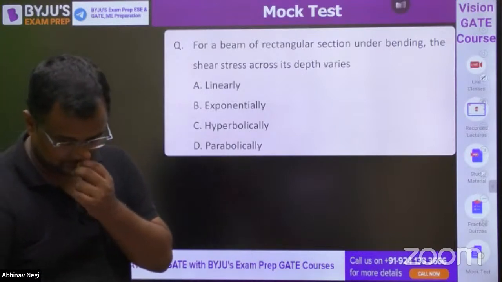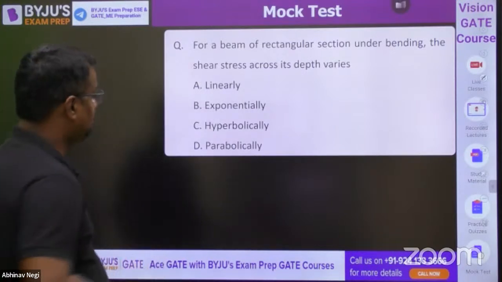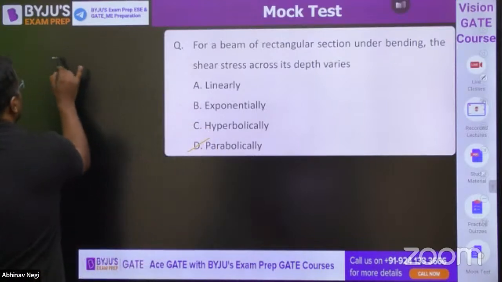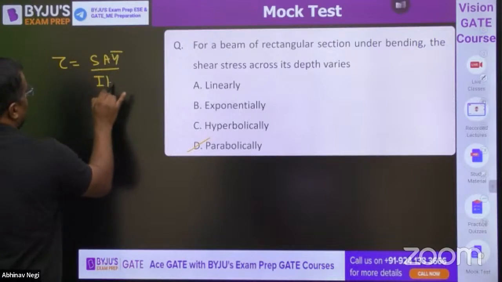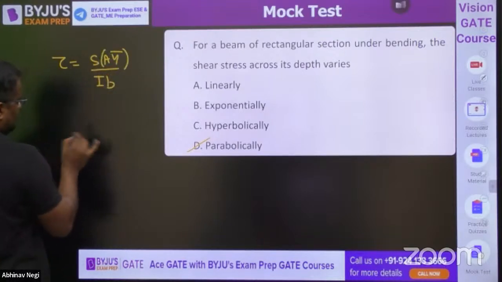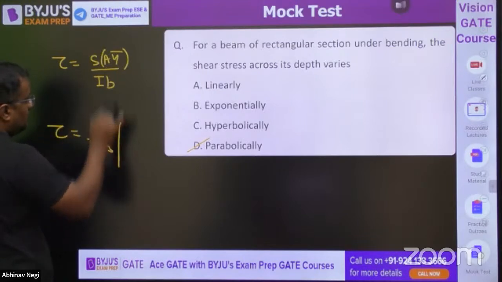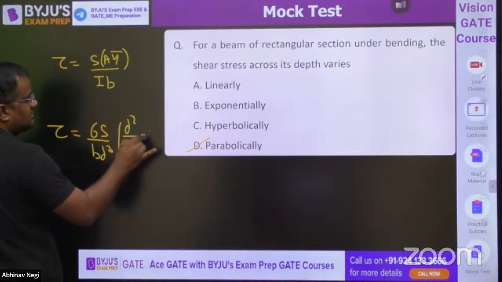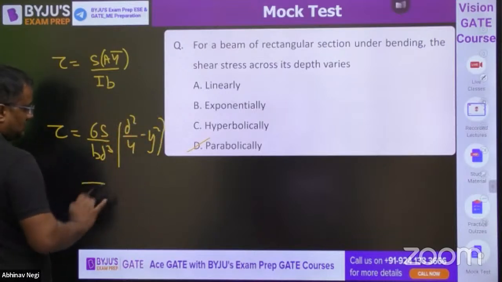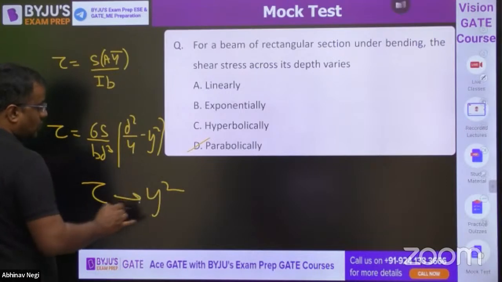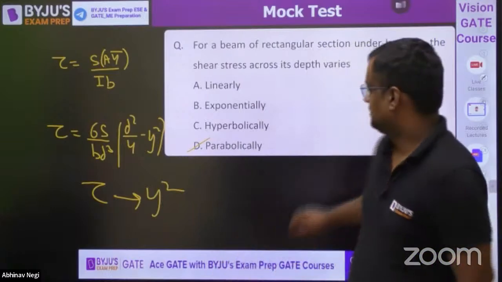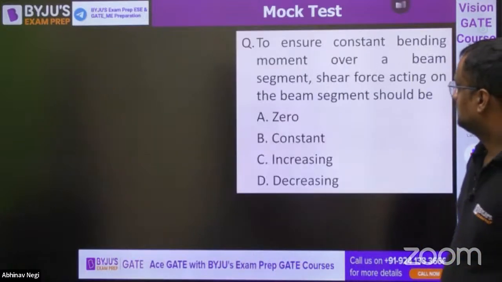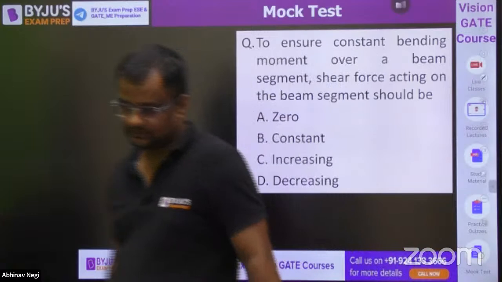Tell me answers. The shear stress is parabolic. Okay guys, this is the basic formula for all cross sections. When you find this, suppose for it, it comes something like this. Applying this for any section, for rectangular, it comes like this, so y square. Similarly for circular and for triangular, it comes y square only. So parabolic.